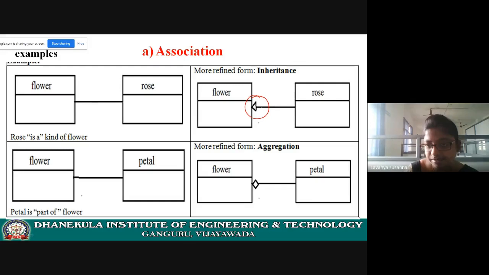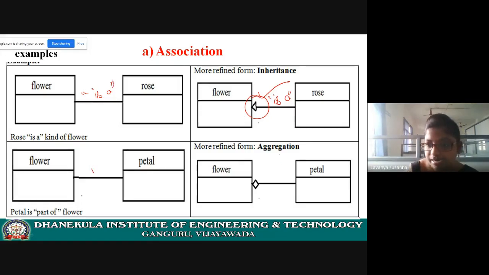Now it is pointing to flower. See this triangle symbol, it is pointing to flower. That means flower is a superclass and rose is a subclass. Rose is a kind of flower. Okay, association is, sorry, not hierarchy. Is-a relationship. Is-a relationship.